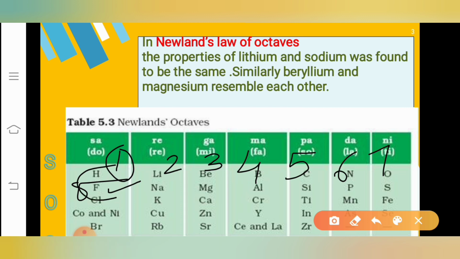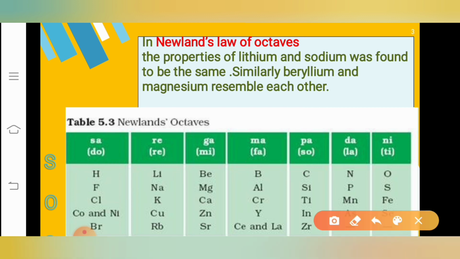Now hydrogen and fluorine have similar properties, because as I told you, the law of octaves says every eighth element possesses properties similar to that of the first element. So because of that, hydrogen and fluorine have similar properties. I'll give you one more example.